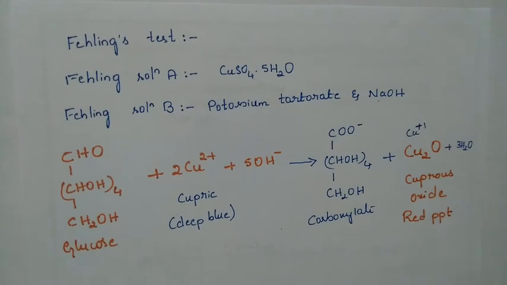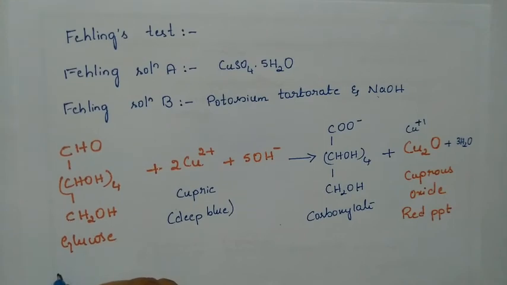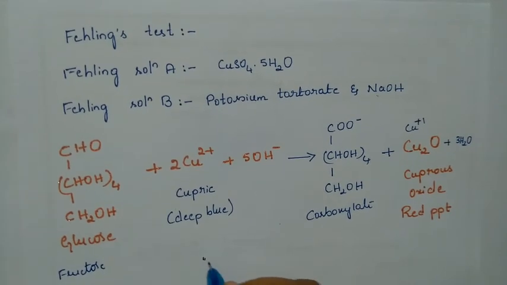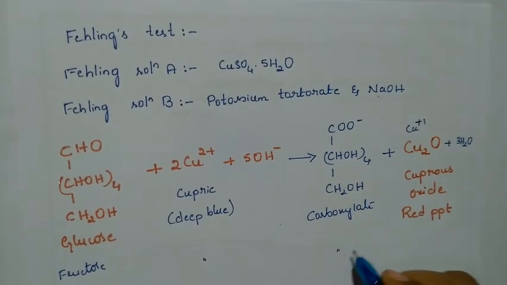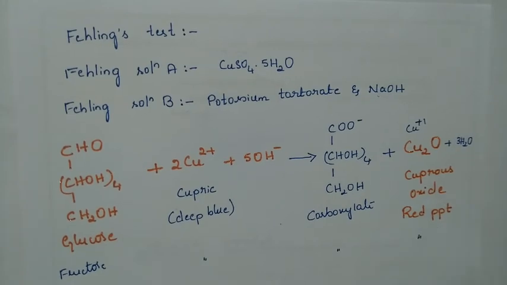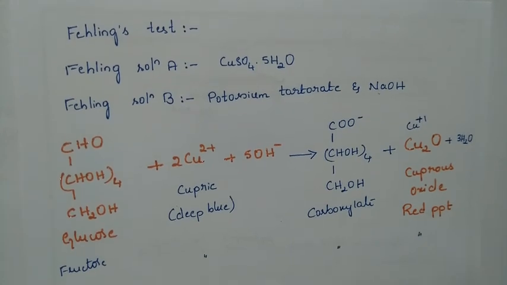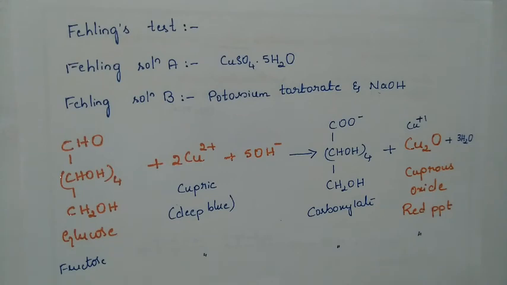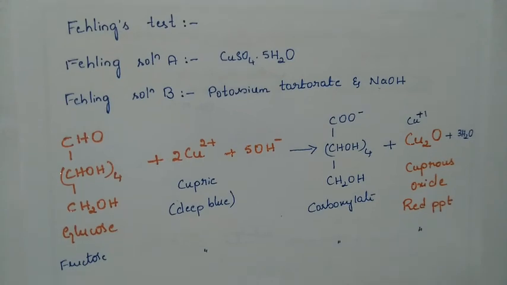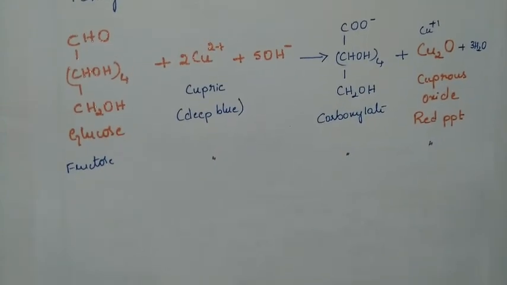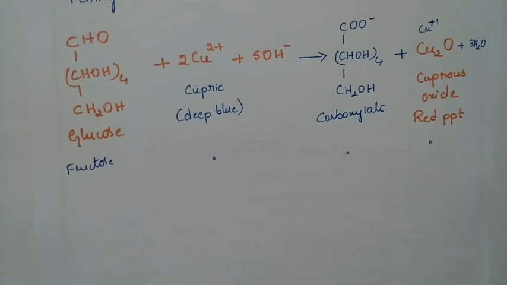The same thing will be seen for fructose also. If you consider fructose, it will be deep blue color, and it is going to give out a carboxylate ion or red precipitate as it is. So fructose also will be showing this. It is because of keto-enol tautomerism. In the basic medium, keto-enol tautomerism takes place and it forms an aldehyde group, which with the help of these reagents will be converted into carboxylate ion.